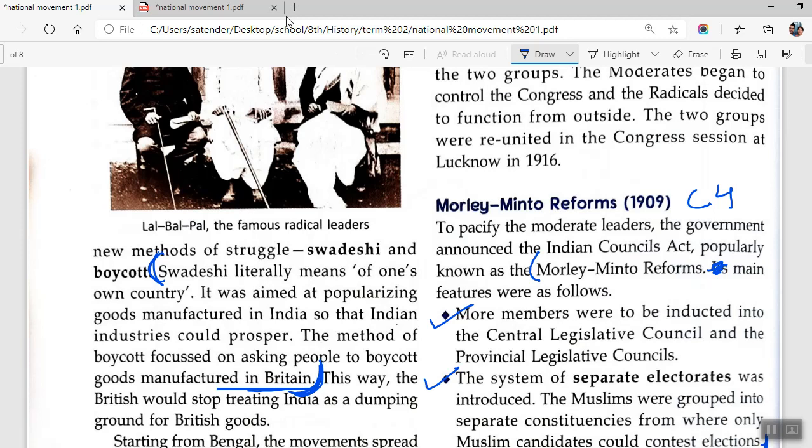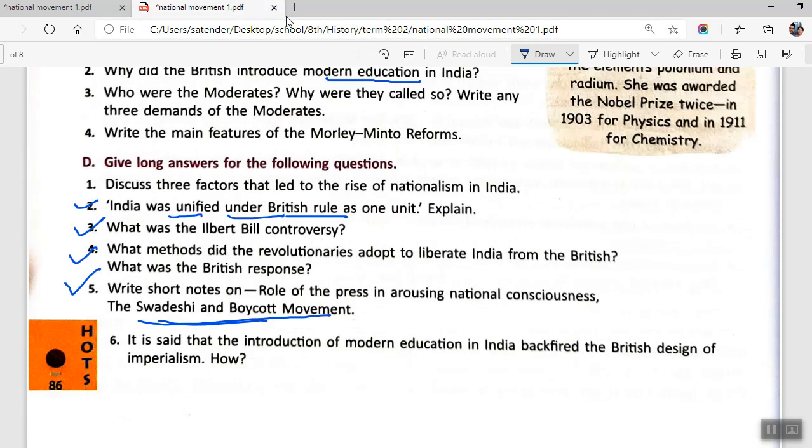Swadeshi literally means of one's own country. It was aimed at popularizing goods manufactured in India so that Indian industries could prosper. The method of boycott focused on asking people to boycott goods made in Britain. Okay, that is question number five. We have question number six.